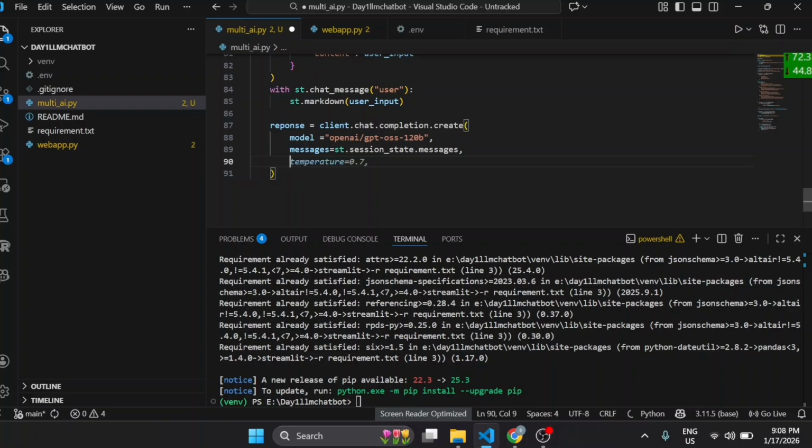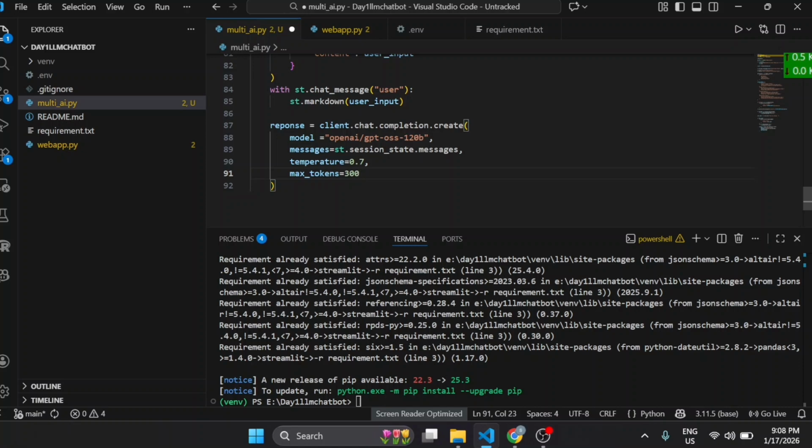Now we will choose the temperature, which controls the creativity. So we will write temperature 0.7, and then maximum tokens 300. What does it mean? Temperature controls the creativity of the AI model, and maximum tokens means that we are going to limit the response length of the AI. You can write 500 tokens also, or 1000 also.